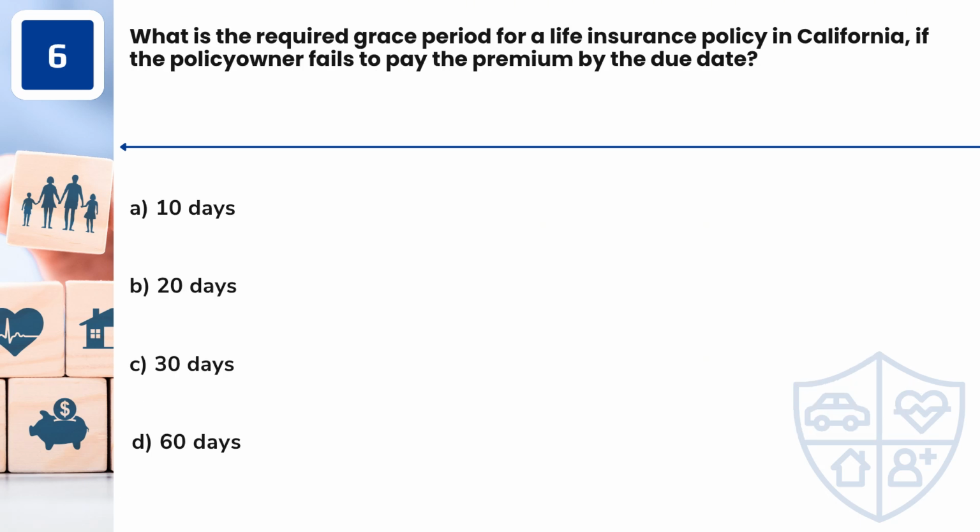Question 6. What is the required grace period for a life insurance policy in California, if the policy owner fails to pay the premium by the due date? A. 10 days. B. 20 days. C. 30 days. D. 60 days.